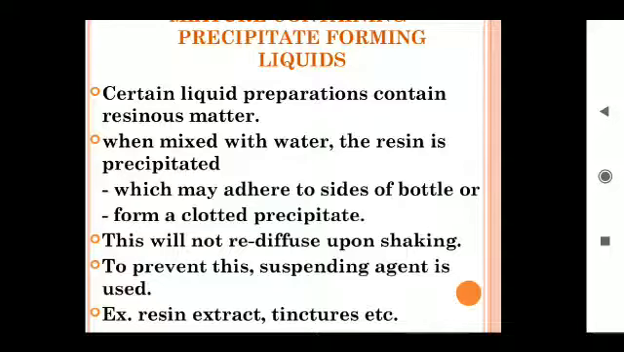There are two types of suspending agents that can be used for dispensing of mixtures containing precipitate forming liquids: compound tragacanth powder and compound tragacanth mucilage. The resins are most commonly present in tinctures.